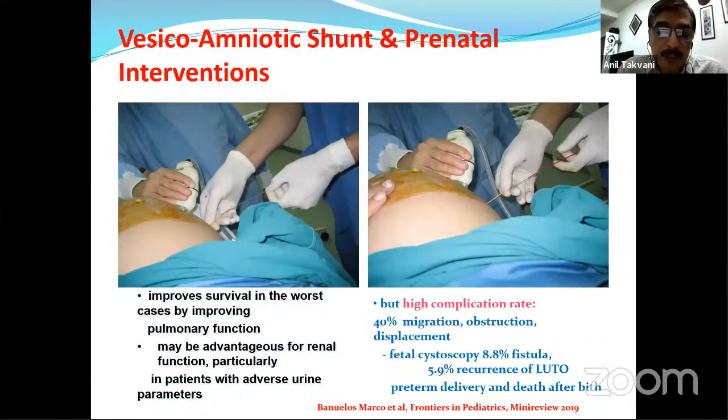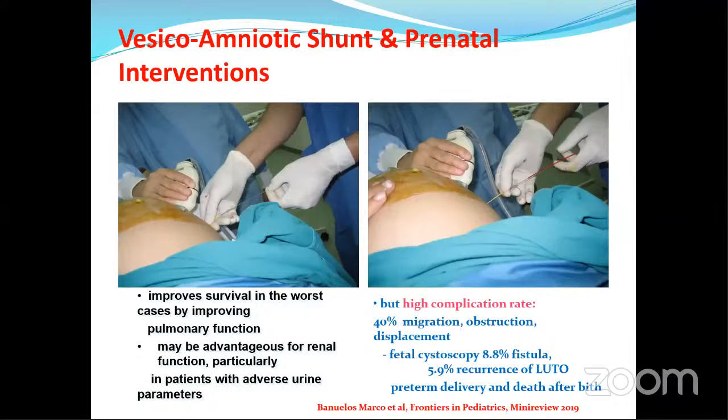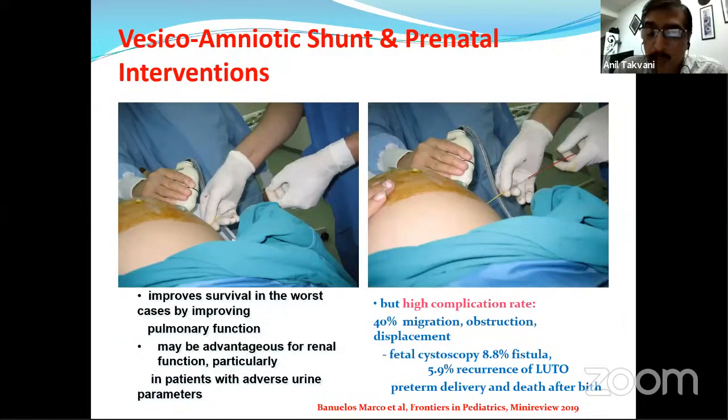What are the benefits? It improves survival in the worst cases by improving the pulmonary function. It is non-controversial, but it may be advantageous for renal function in a couple of cases, very few cases, particularly in patients with adverse urine parameters. But there is a high complication rate, up to 40% in vesicoamniotic shunt, from migration, obstruction, and displacement.